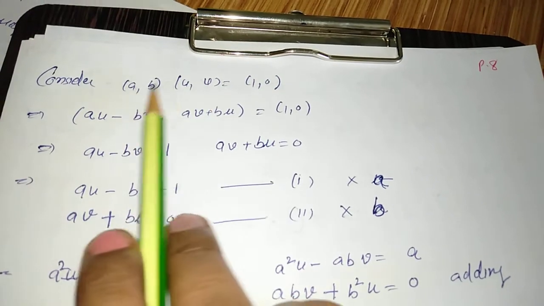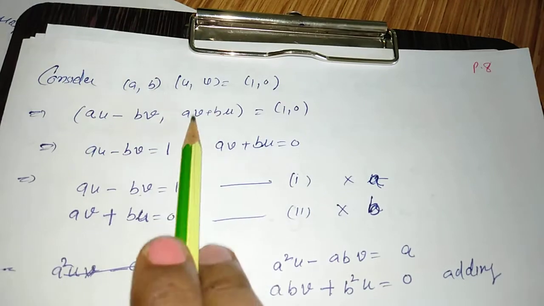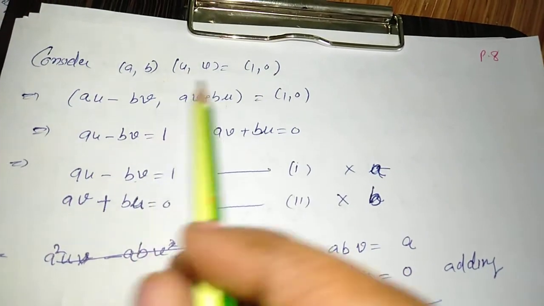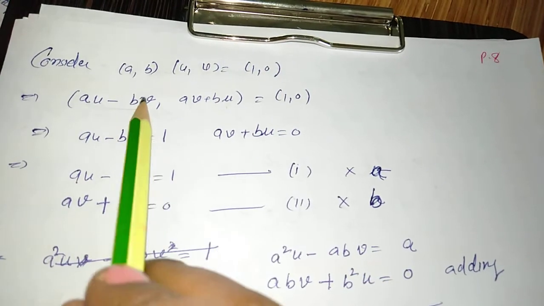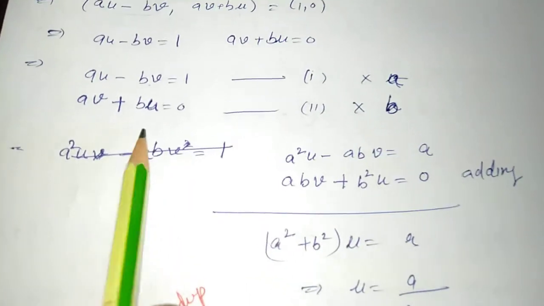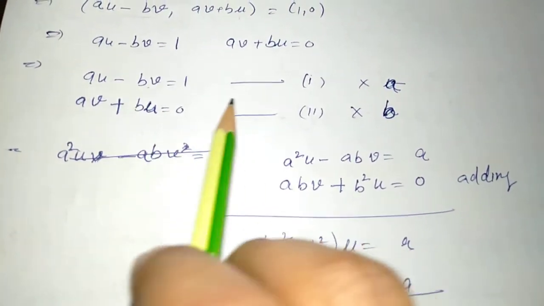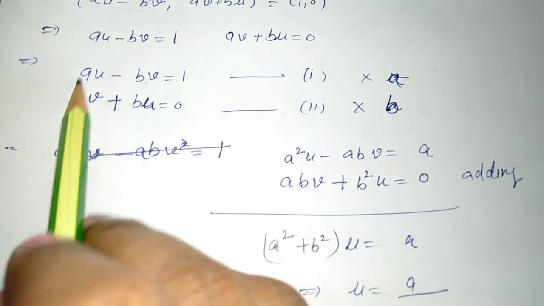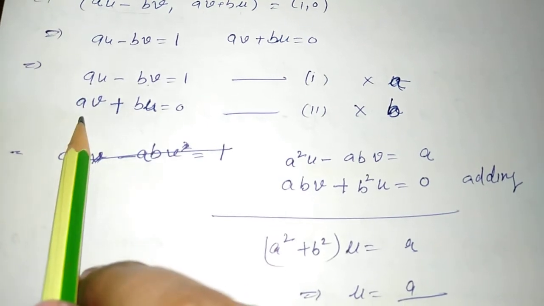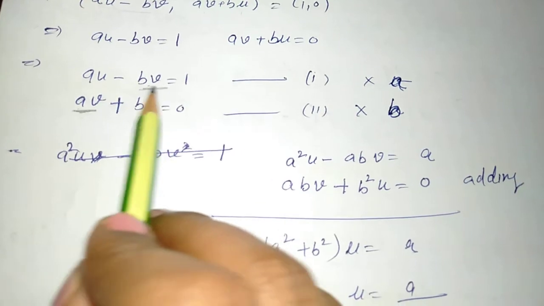Here we have performed the operation of multiplication: AU minus BV and AV plus BU is equal to 1, 0. When two pairs are equal, the first component is equal to the first and the second component is equal to the second component. So we have got two equations and we have to solve these two equations for the values of U and V. For solving we equate the coefficients. Try to make them the same, multiplying one equation by A and the other by B. See, here the coefficient of V is A, and here the coefficient of V is B.